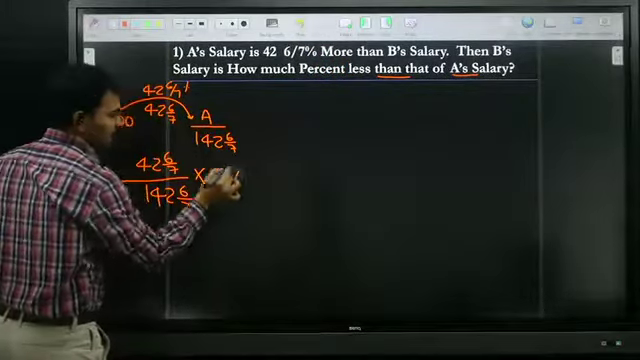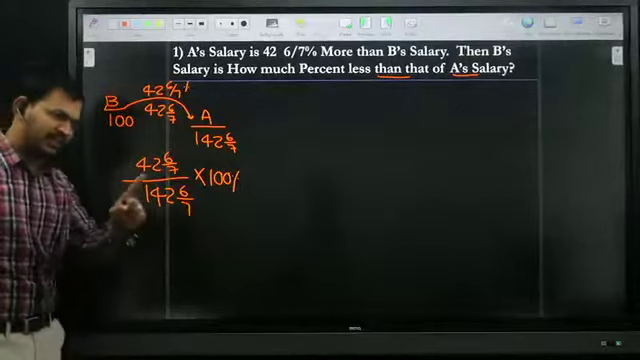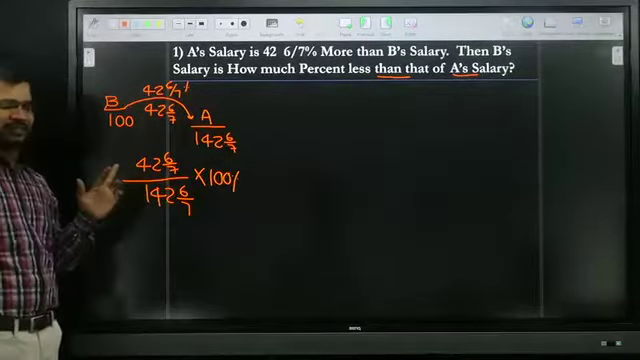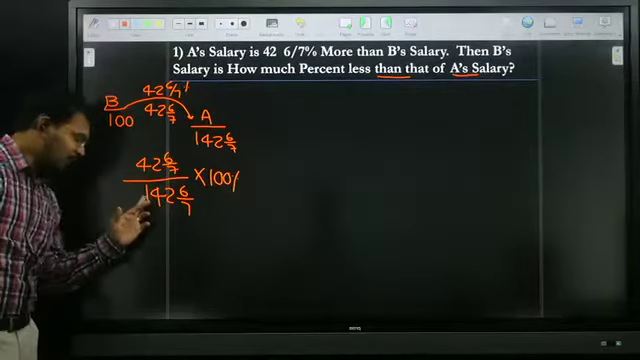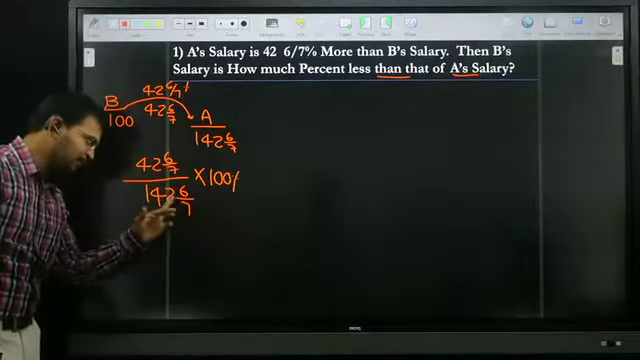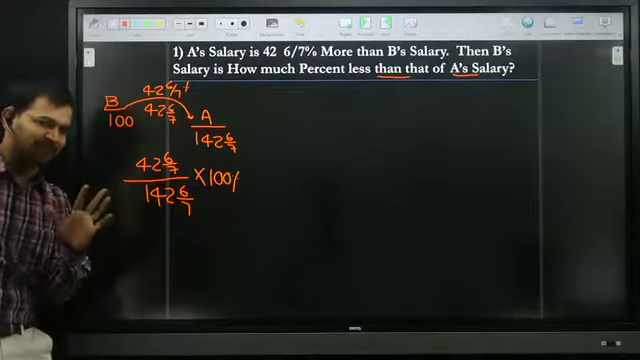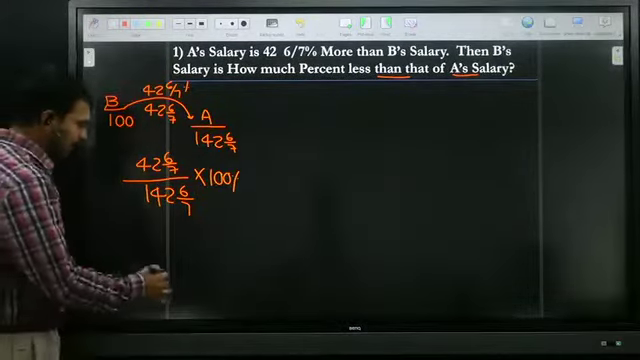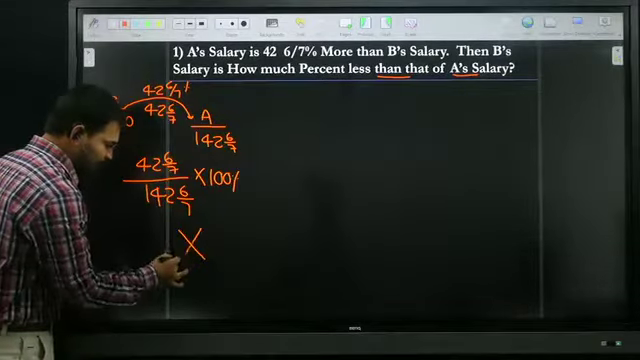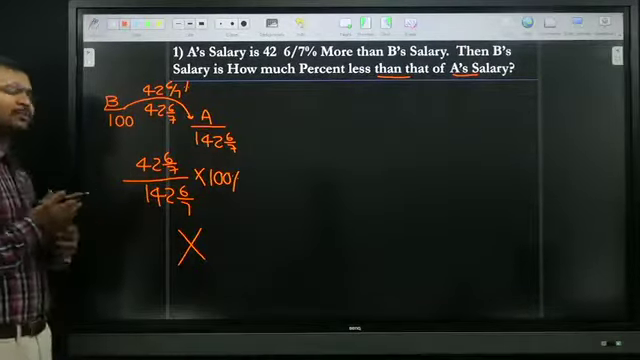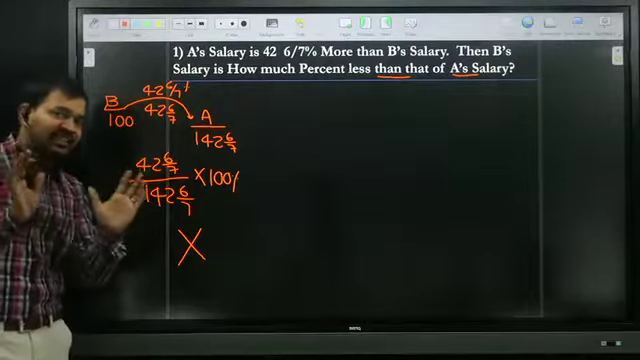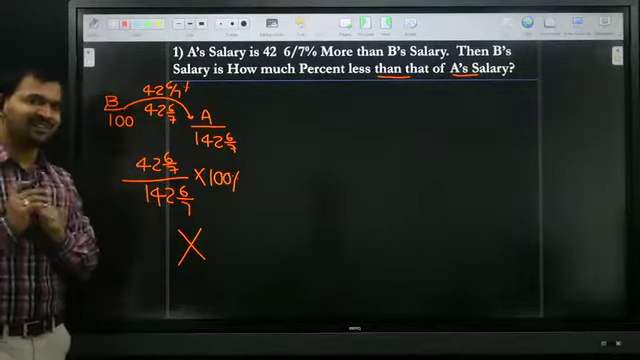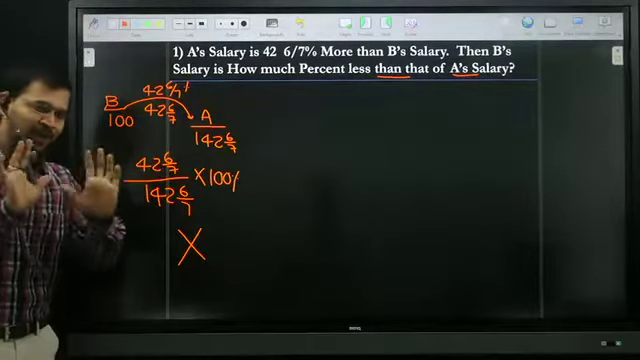In order to solve this one, definitely it will take some time, because 142 6/7 is a mixed fraction, 142 plus 6/7. Definitely it will take some time. That is the reason I don't follow this method. The procedure is right, but it is time taking.